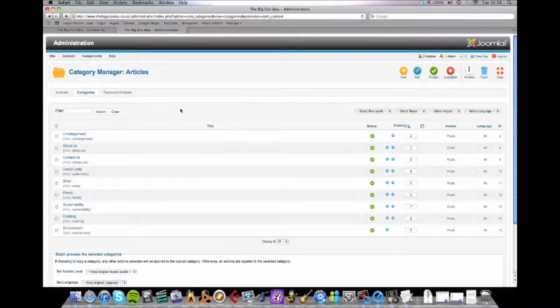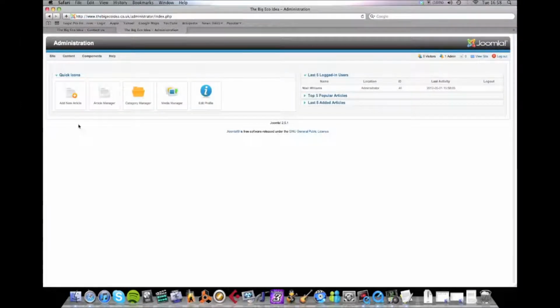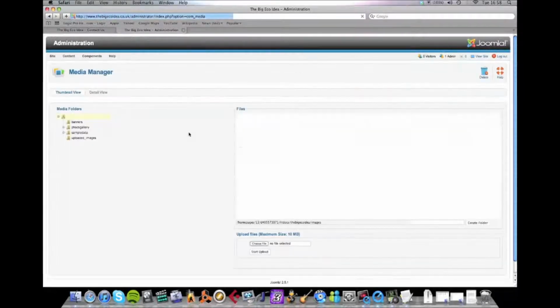And we go back to here, because we've already got categories here that we can use in this case. Now, we go back to the main menu by going Site and then Control Panel. And what we're going to do next is, actually I'll show you the Media Manager quickly.